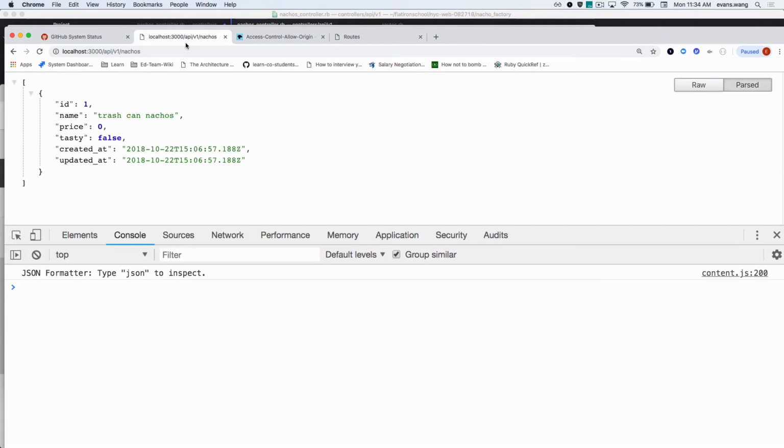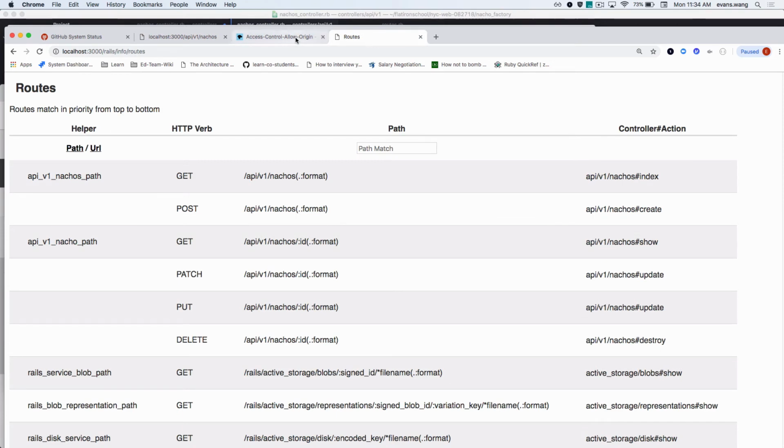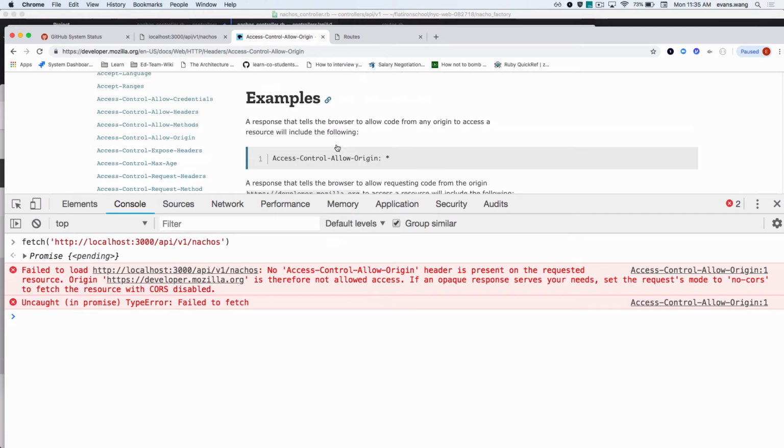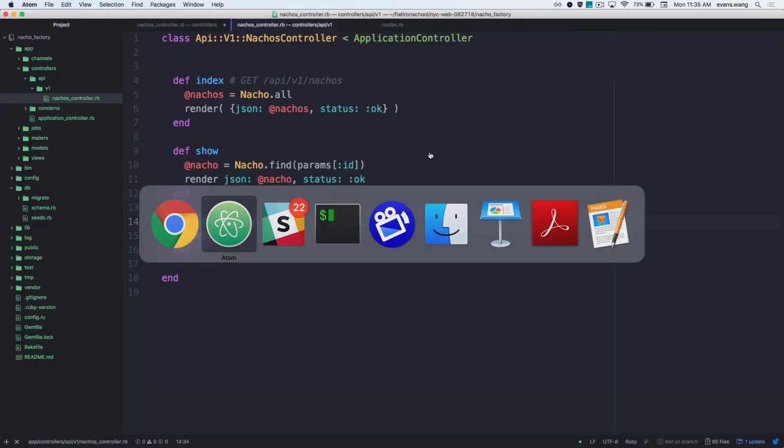Do I want it from localhost or somewhere else? Localhost? Let's make it work with some rando route, right? Let's do that. I want to get rid of this no access-control-allow-origin error. So let me go do that. How would I do that? I need some sort of CORS enablement, right? With that star we talked about earlier. So let's find out.